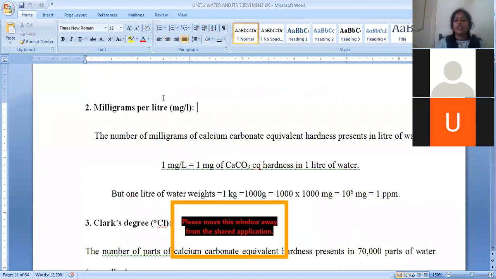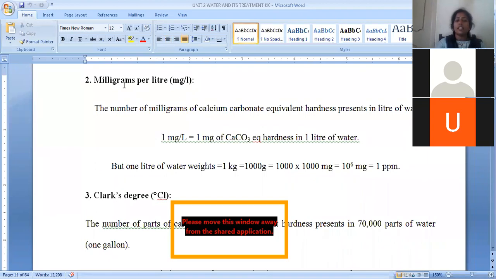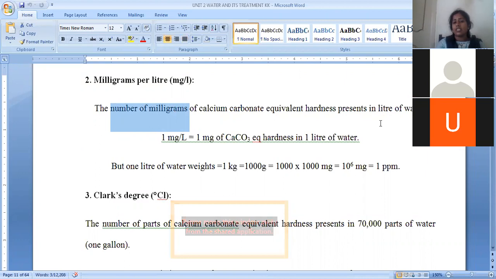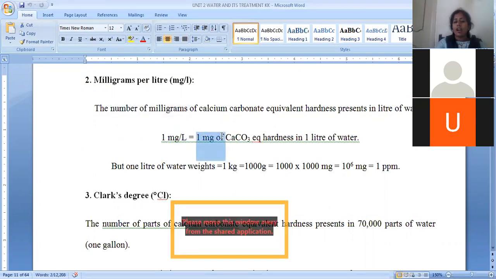Now, another unit to represent hardness of water is milligram per liter. Milligram per liter is nothing but the number of milligrams of calcium carbonate equivalents, nothing but hardness only, which is present in 1 liter of water sample. In 1 liter water sample, how many milligrams of calcium carbonate equivalents of hardness are there? That is called milligram per liter. That means 1 milligram per liter is nothing but 1 milligram of hardness present in 1 liter of water. Very simple. When we are taking a 1 liter water sample, if it is dissolved with 1 mg of hardness, that indicates 1 milligram per liter hardness is present in that water sample.